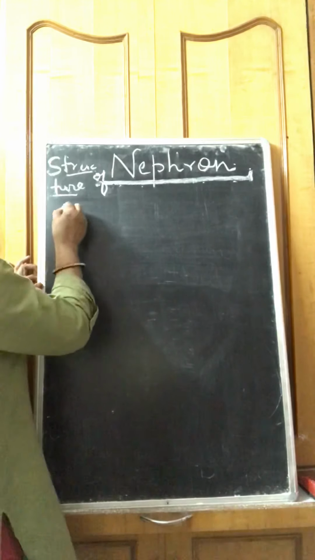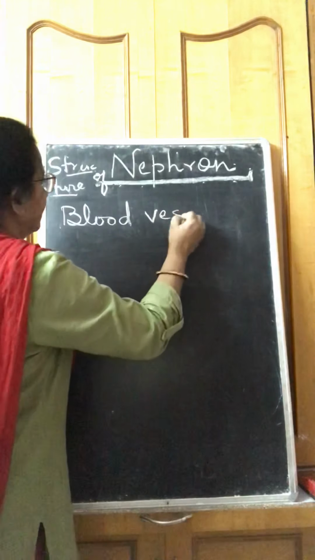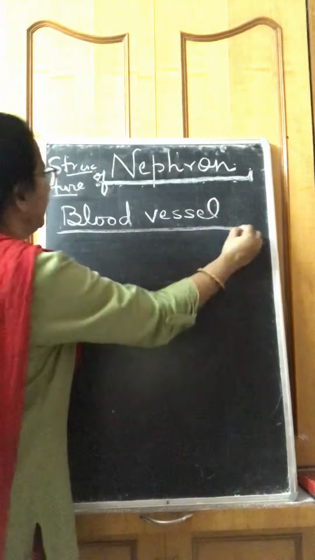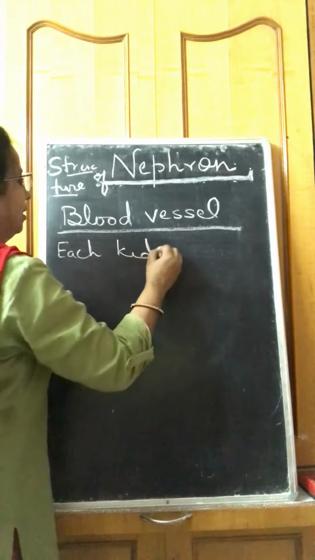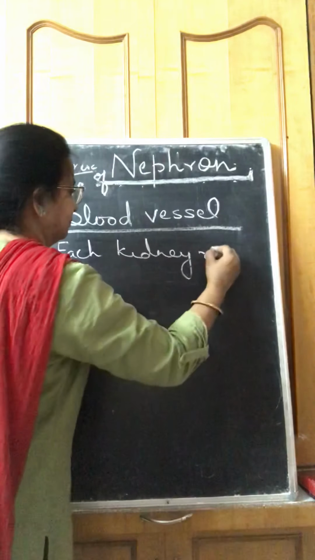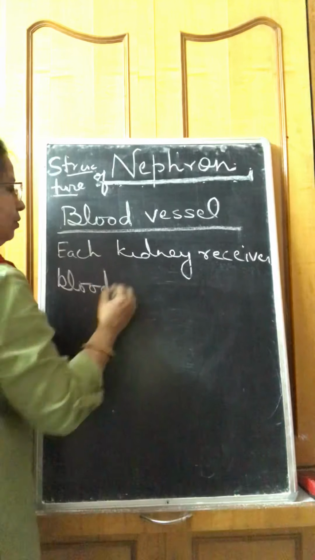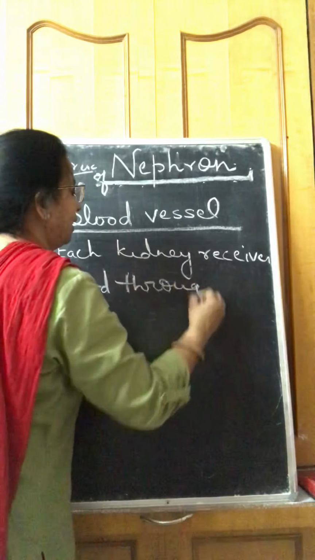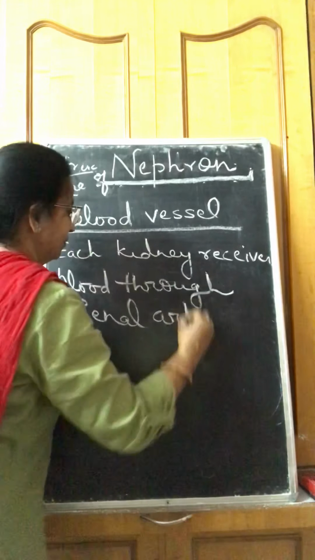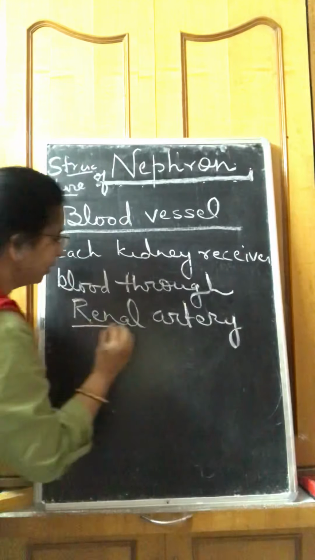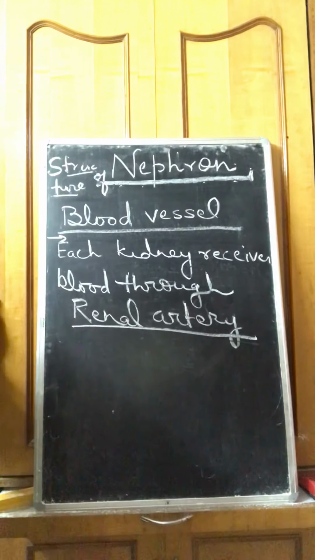That's why the blood vessel which enters the kidney is essential. Now look here. Each kidney receives blood through the renal artery. The renal artery redivides and forms arterioles, which enter each nephron. Each kidney receives blood through the renal artery.